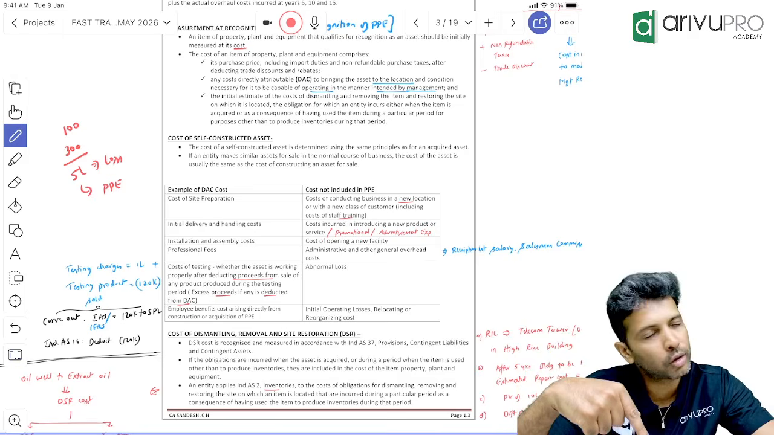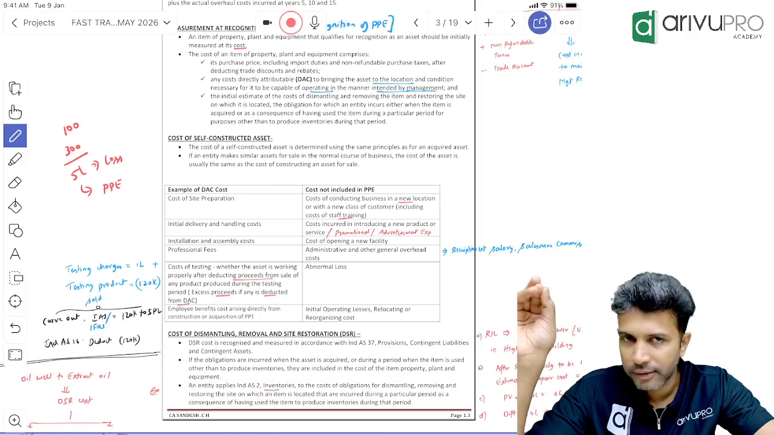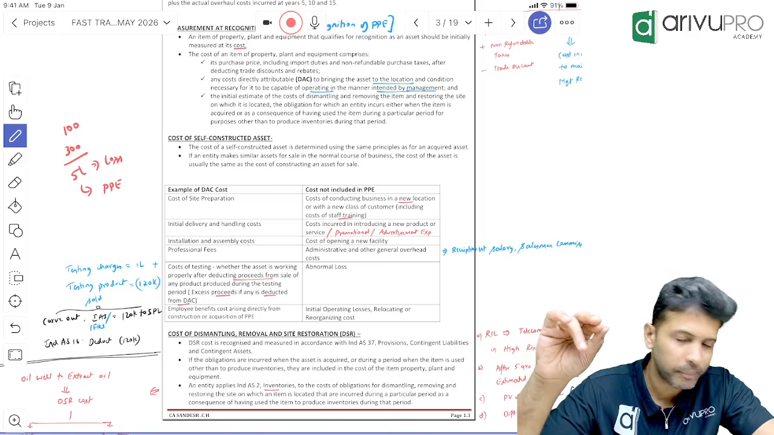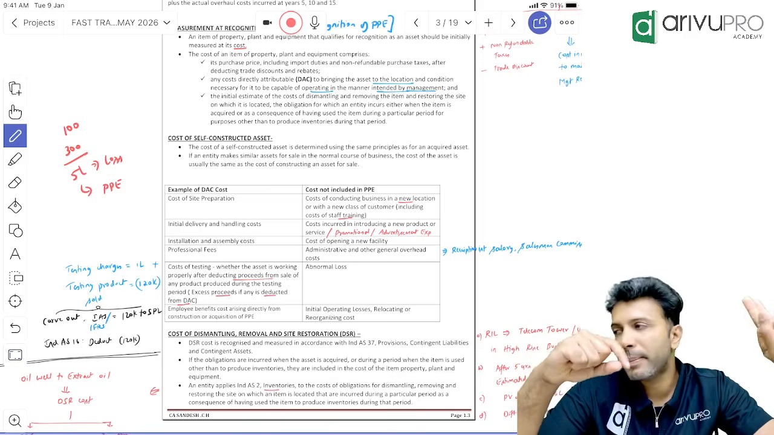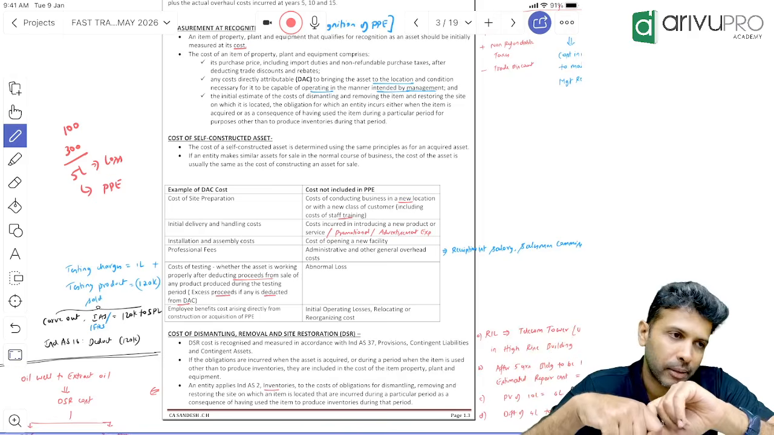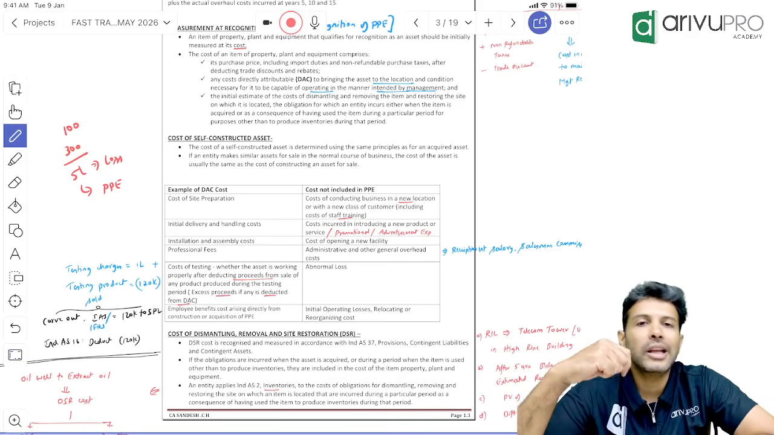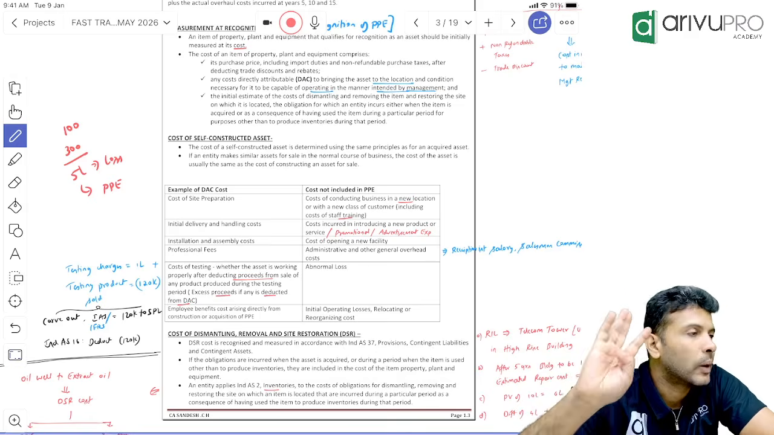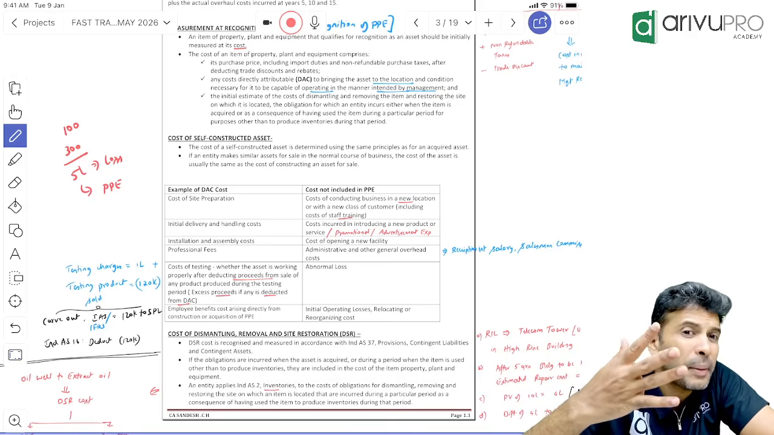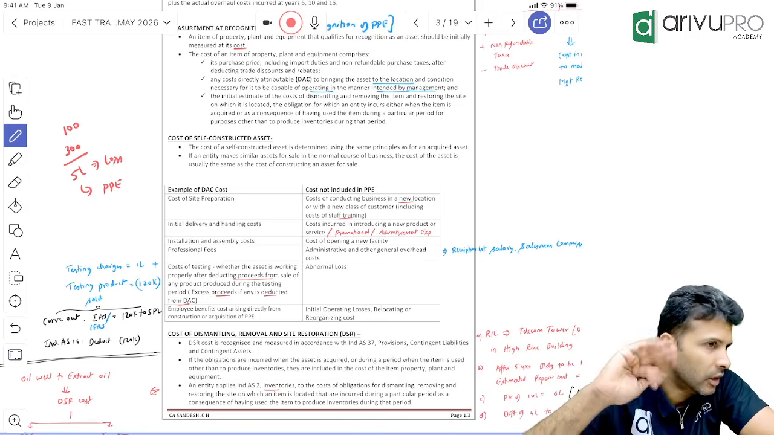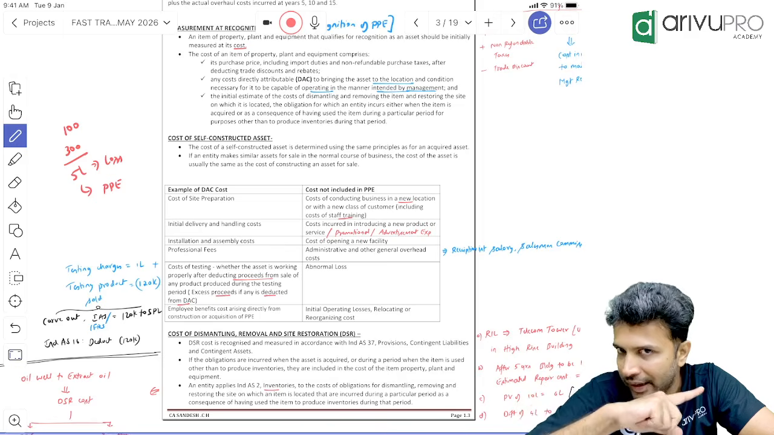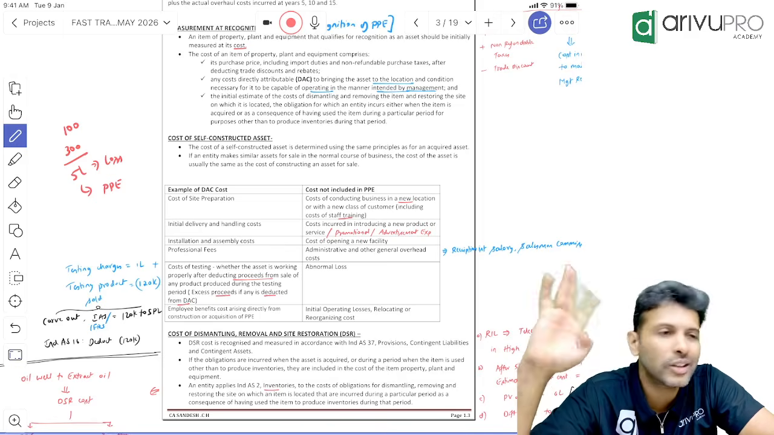or RC. What are those? Future economic benefit, or for class purpose, we'll call it as FEB, and cost of that PPE, you should be able to measure it reliably. This is one. Few things are excluded from IND AS 16. One, if you have any PPE held for sale, the moment PPE becomes held for sale, IND AS 16 will not apply. IND AS 105 will apply.